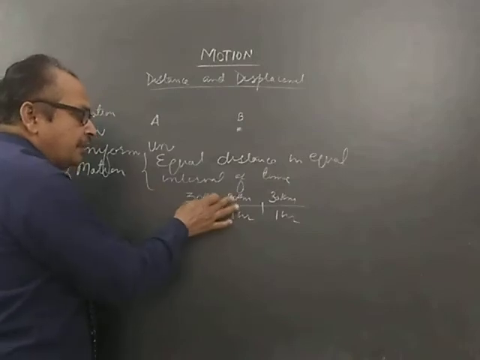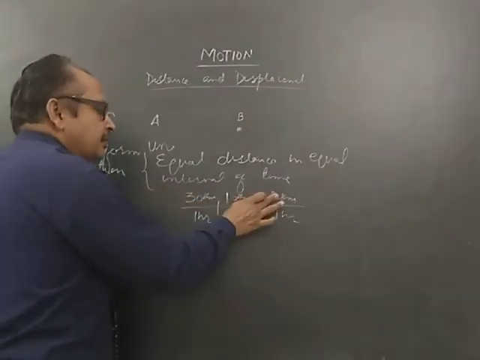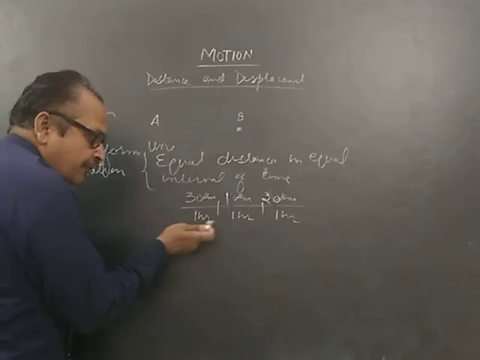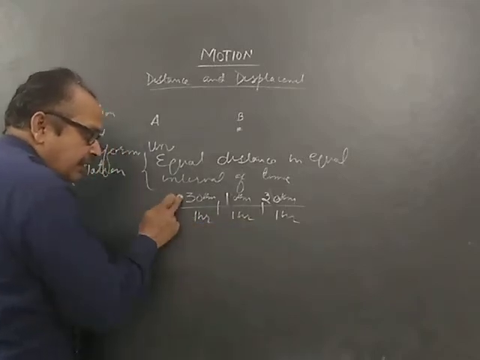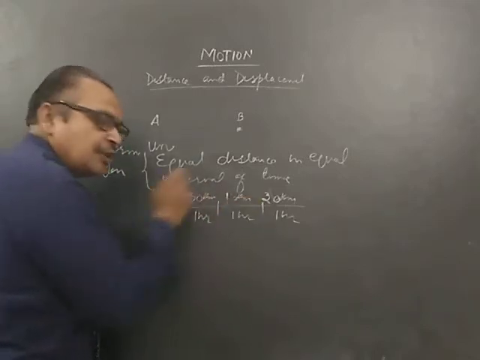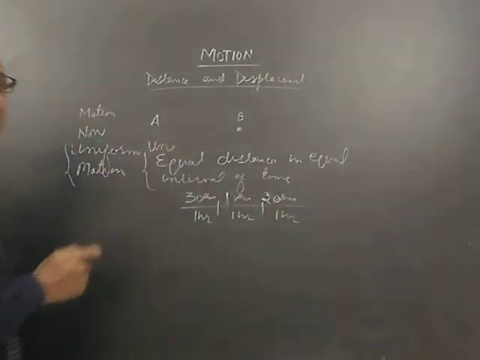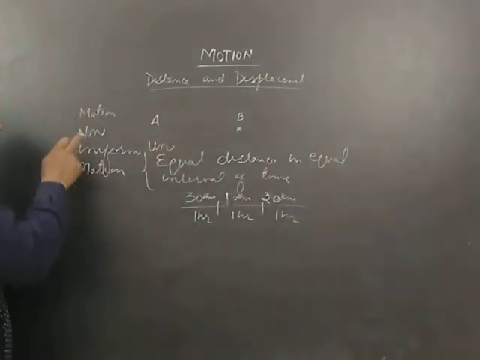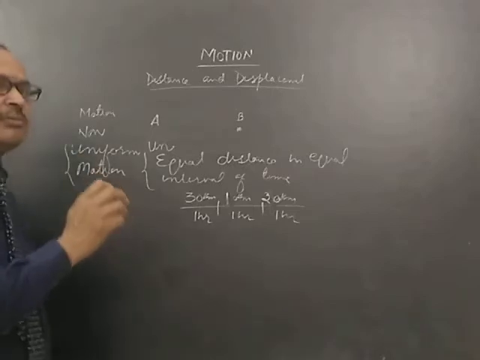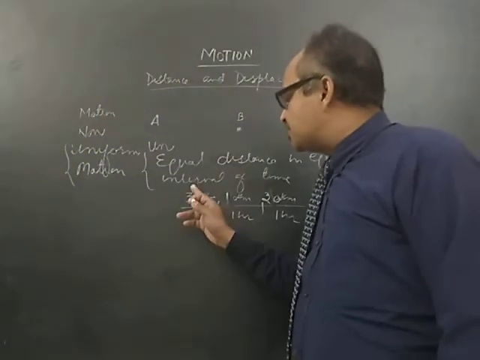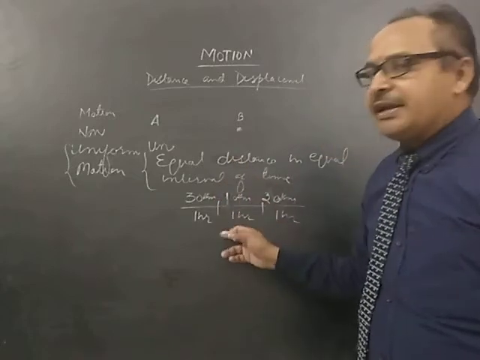For example, 30, then maybe 10, and then maybe 20. That means for every 1 hour, the distance traveled was different. So when this is the situation, we say the body has non-uniform motion. And everybody knows what the relation between distance and time is.